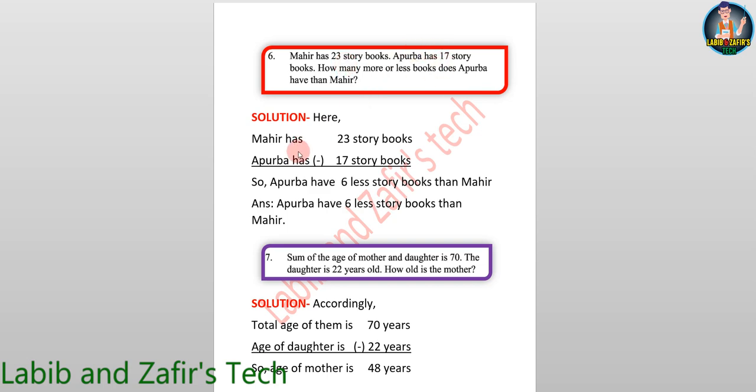So here Mahir has 23 story books, Apurva has 17 story books. So 13 minus 7 equals 6, 1 in hand, 1 plus 1 equals 2, 2 minus 2 equals 0. So 6 less story books than Mahir. Answer: Apurva has 6 less story books than Mahir.